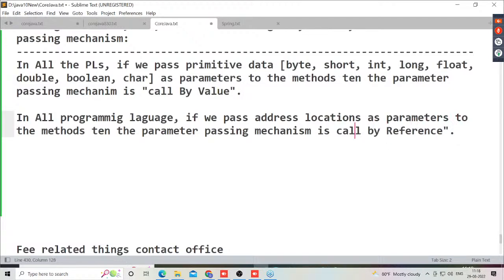Observe carefully, what is this actually? It would be a call by reference. When we pass address locations as parameters to the methods, then the parameter passing mechanism is called call by reference.